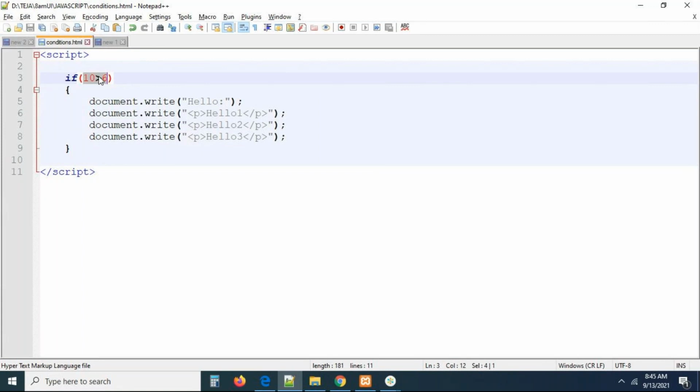Now I'm writing 10 less than 6. Is 10 less than 6? Whatever exactly I written here, say it in your own language. If it is in Telugu, I will pronounce it like this. So 10 ఆరు కంటే చిన్నదా, something like that. In your own language you can pronounce it.